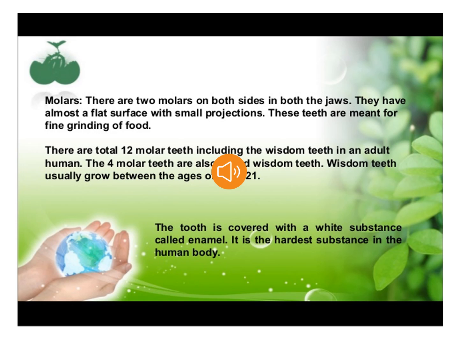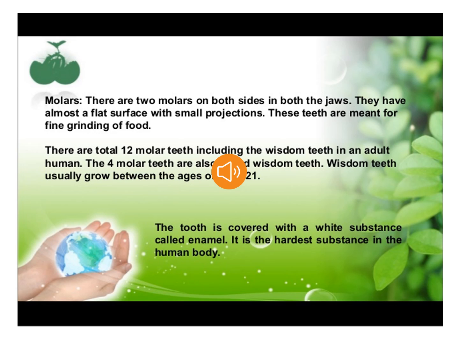Let's talk about canines. We have 2 canines in the lower jaw and 2 canines in the upper jaw. That means in total of 4 canines we have. Next, premolars. 4 in the lower jaw and 4 in the upper jaw. That means in total of 8 premolars we have.